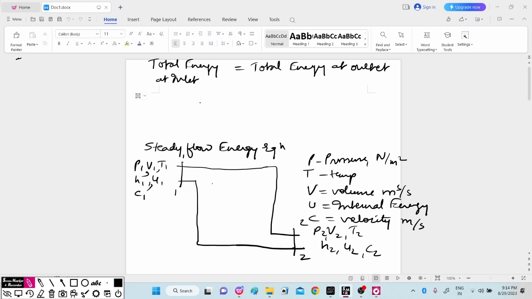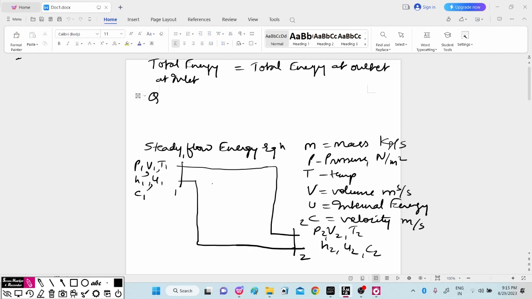So considering this equation, here we had considered pressure, temperature, volume, internal energy, velocity, mass flow rate. M is the mass flow rate, in and out, the mass of fluid entering, in kg per second. So considering these terms, if you write down the total energy at inlet equal to total energy at outlet, we can write down Q, that is heat transfer or heat entering inside the system.